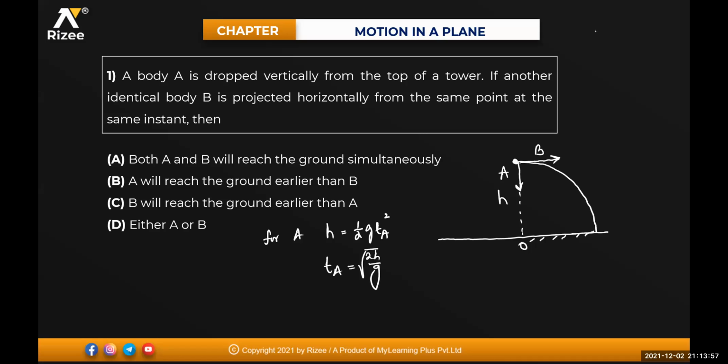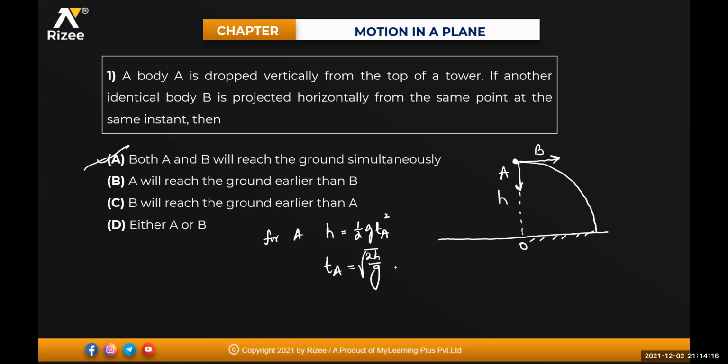So a body is being dropped vertically from the top of the tower. If another identical body B is projected horizontally from the same point at the same instant, then both A and B will reach the ground simultaneously. When body A is dropped, the time taken to reach the ground will be under root of 2h/g.